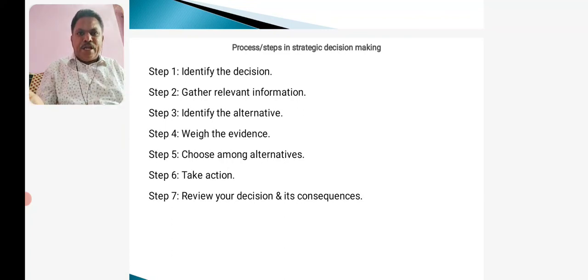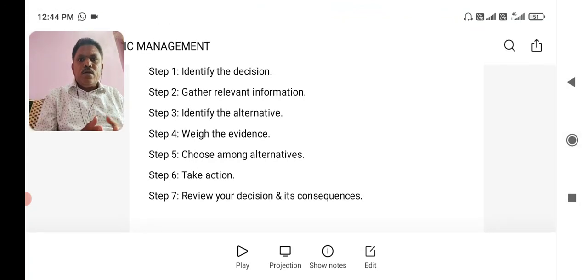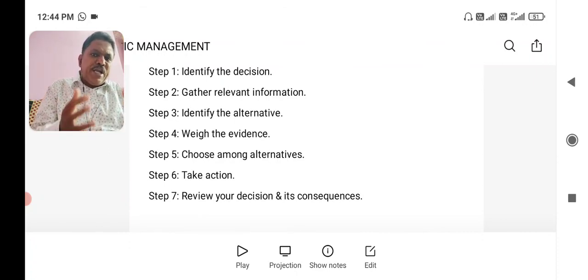There are so many alternatives available. Then weighing the evidence. Which alternative is best for which type of symptom? And selecting the best one or two alternatives, need not be one alternative, selecting the best alternative to solve this problem.